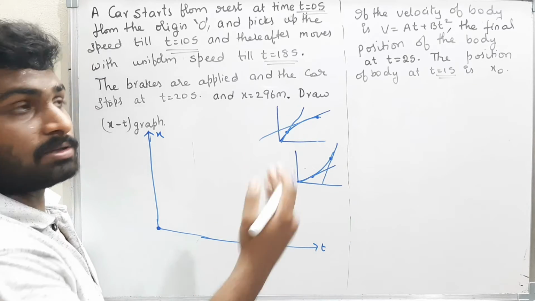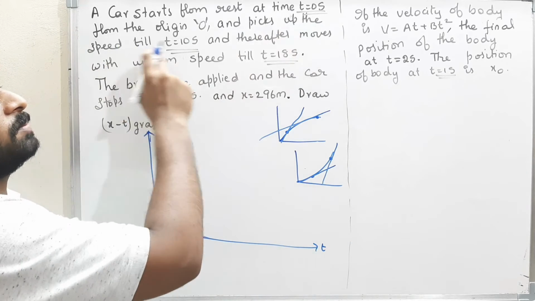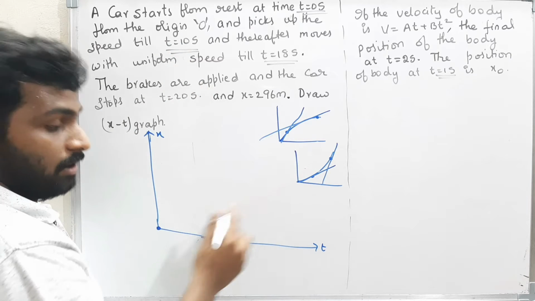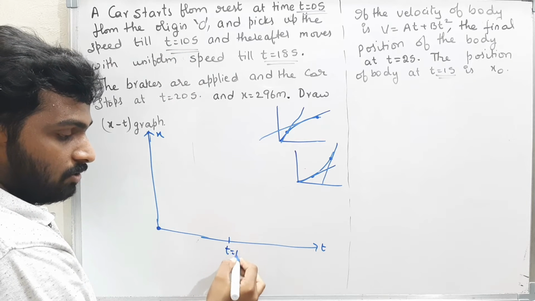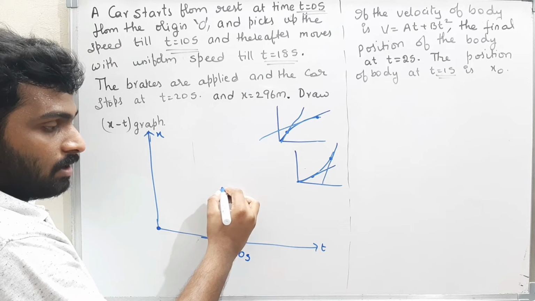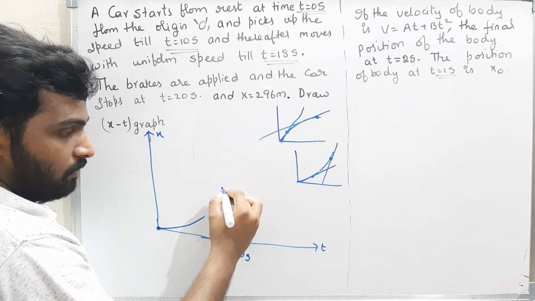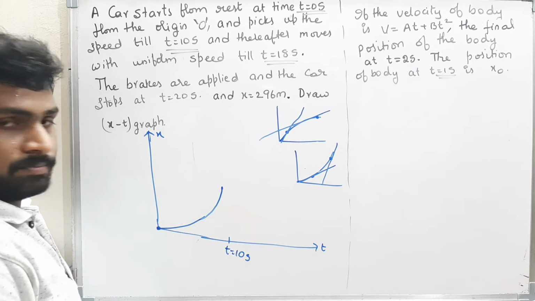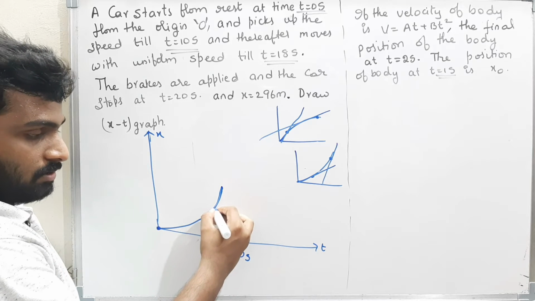They are gradually increasing. What did they tell us? It picks up the speed till 10 seconds. That means the graph will be like this till time t equal to 10 seconds. The graph will be like this.